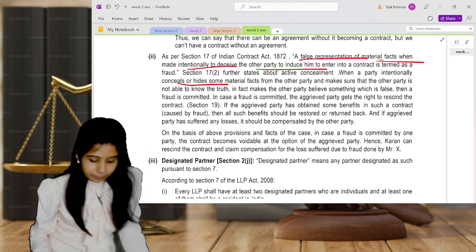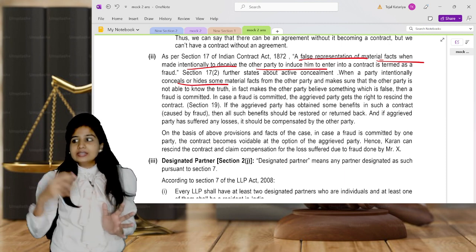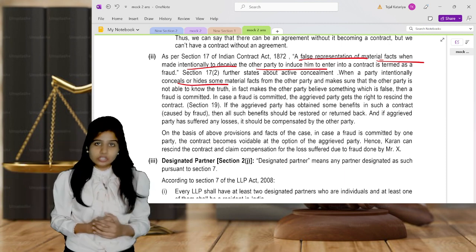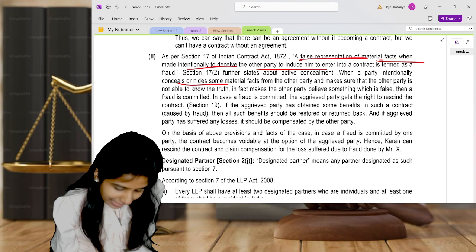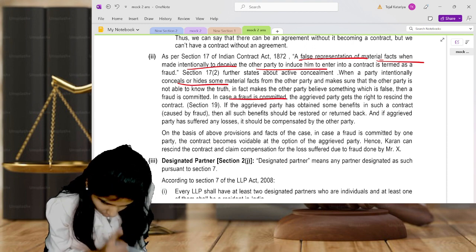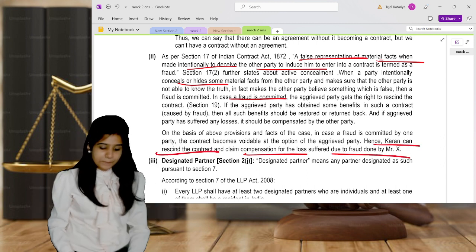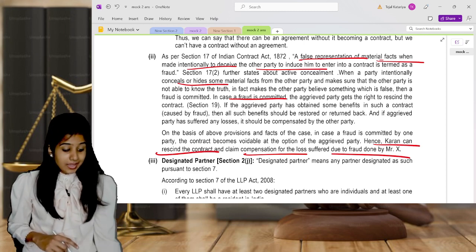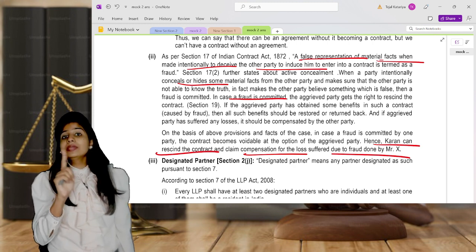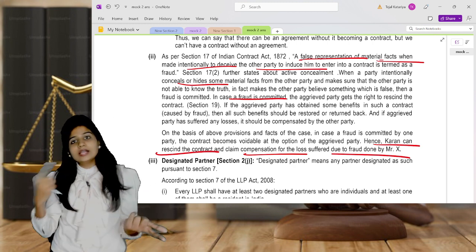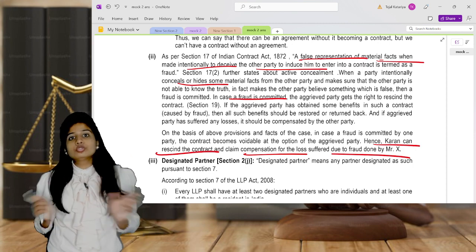Now here the other party had the intention to conceal and hide the defect in such a way that by ordinary inspection you cannot judge whether this particular table is in good condition or not. So that's why there is a kind of fraud, and that's why Mr. Karan can rescind the contract and claim compensation. Understand, this contract actually becomes voidable. The effect will be voidable. If Karan wants to accept, he can; otherwise he can make this contract void. So voidable means either void or valid, you choose whatever you want.